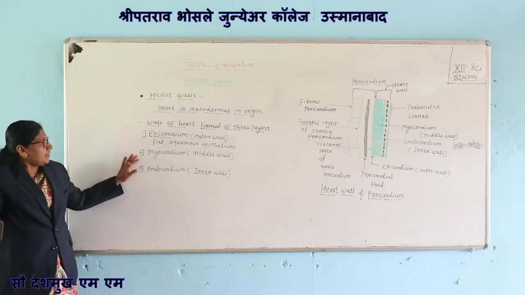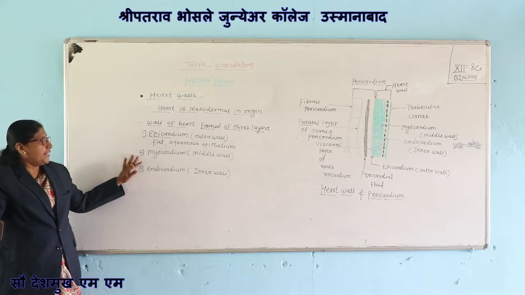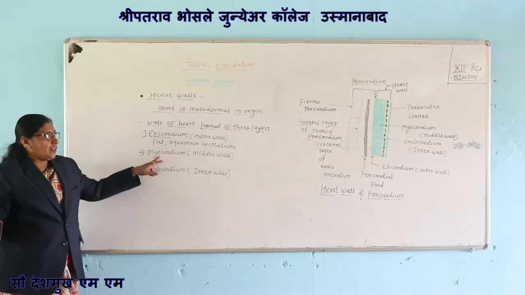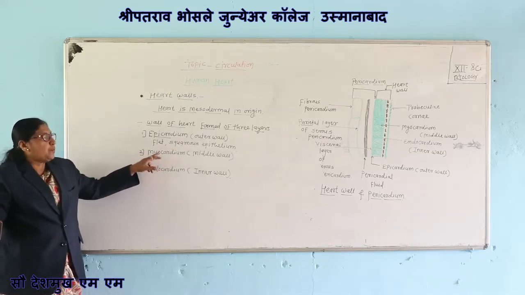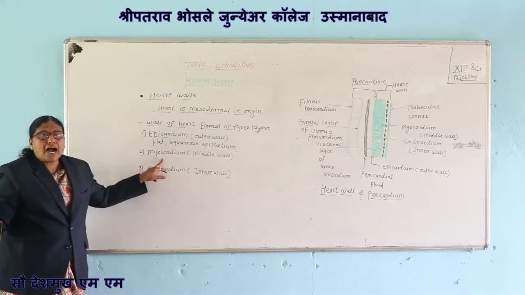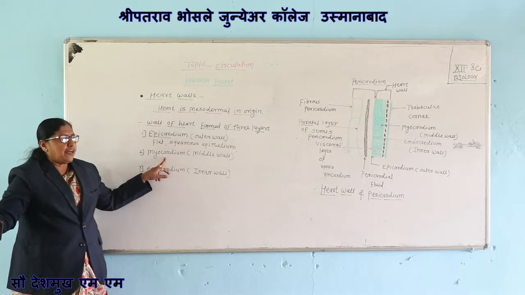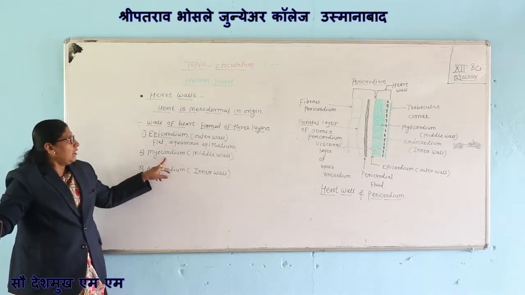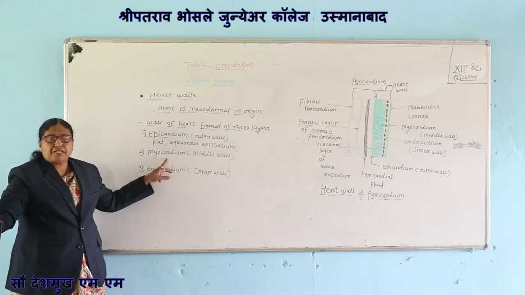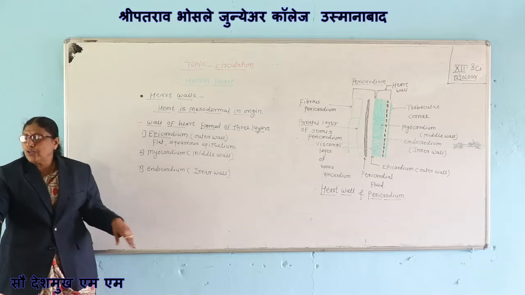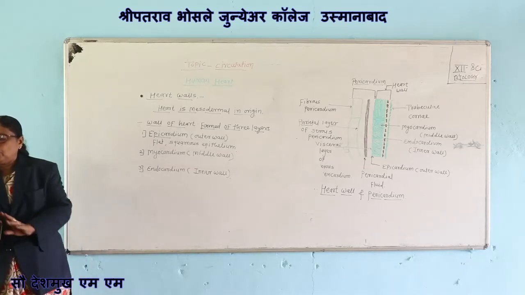Then second wall is the middle wall, which is called the myocardium. It is a thick wall and which is formed by cardiac muscular tissue. Myocardium is the middle wall of heart and which is formed by cardiac muscular tissues.